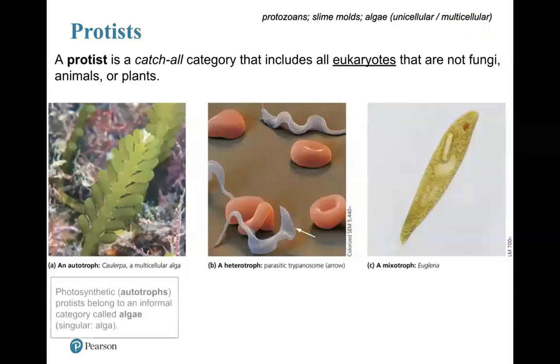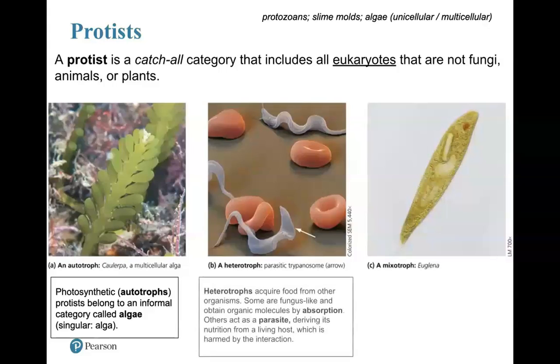Okay. So the first thing I want to hit up is this autotroph right here. Protists can be photosynthetic. These are known as autotrophs, and they belong to an informal category called algae. Protists can also be heterotrophs. They acquire food from other organisms. That's what heterotrophs are. They can't make their own food, so they need food from organic matter.